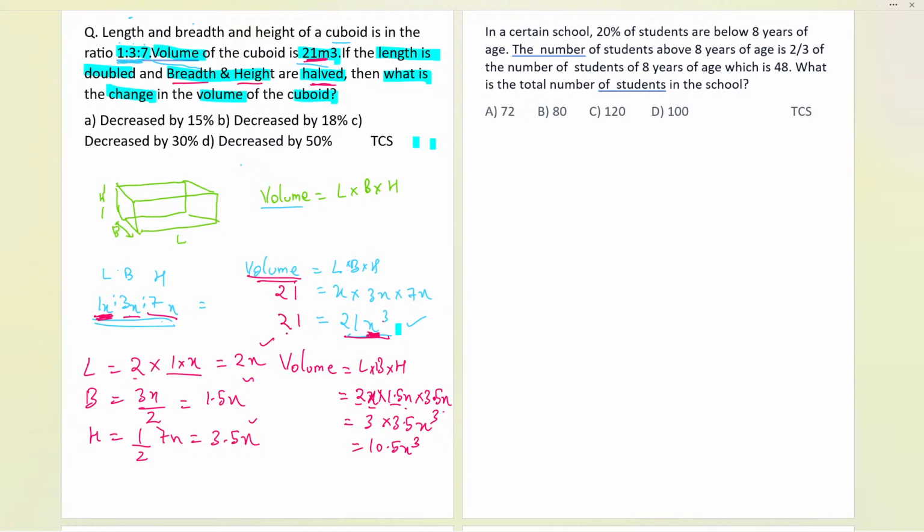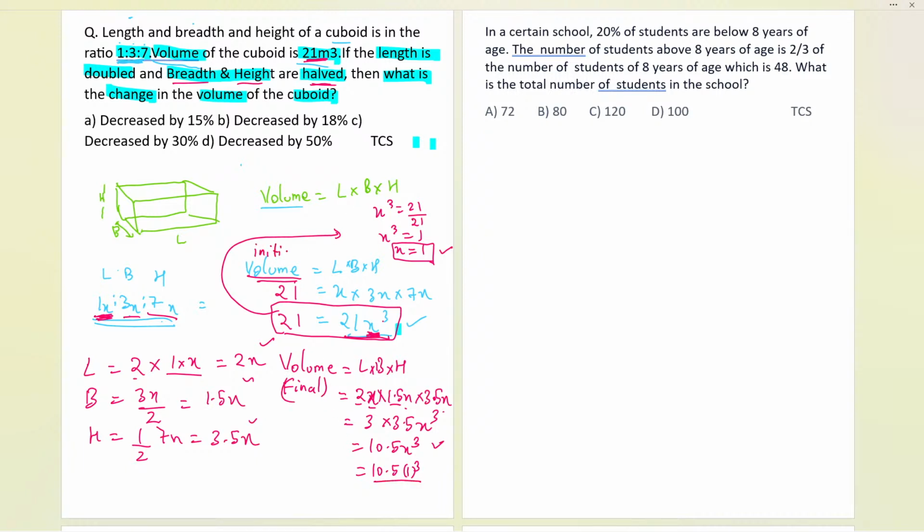Okay. From this we can compare, and finally what are we going to get over here? Let us see. It will be x cube equals 21 by 21. So x cube equals 1. So x will also be coming out to be 1 as the final answer. And if x is 1, now can we put over here? Yes. So 10.5 times 1 cube will be the final volume. Okay. This is the final volume, we have it. This was the initial volume, we can say over here.